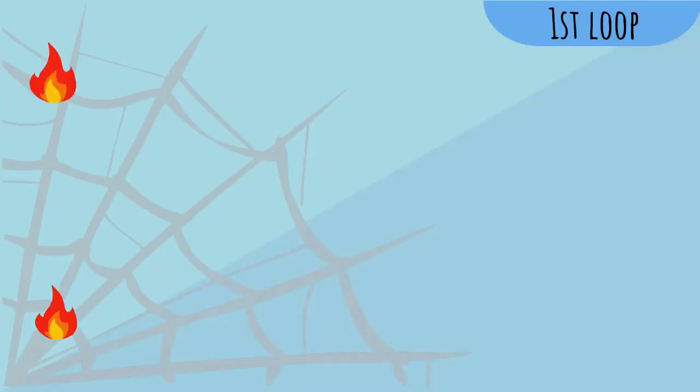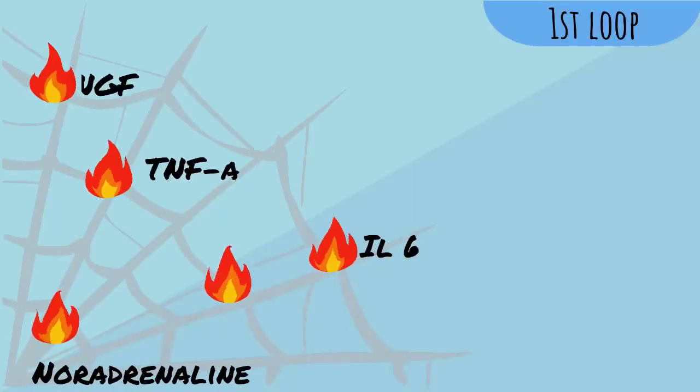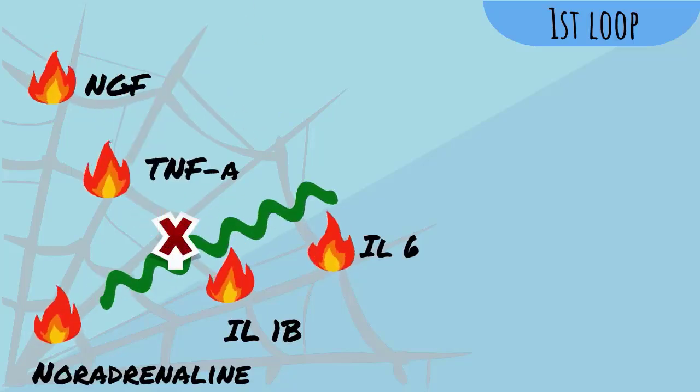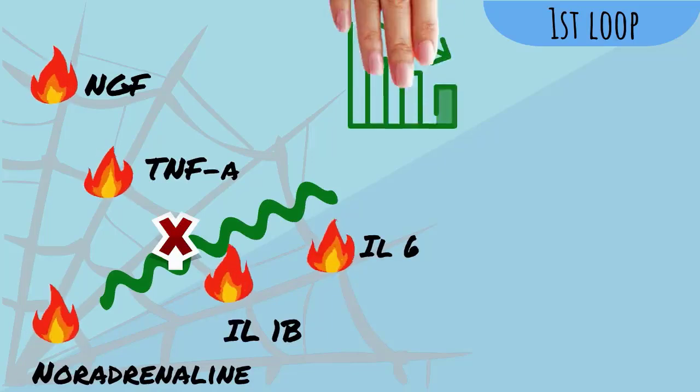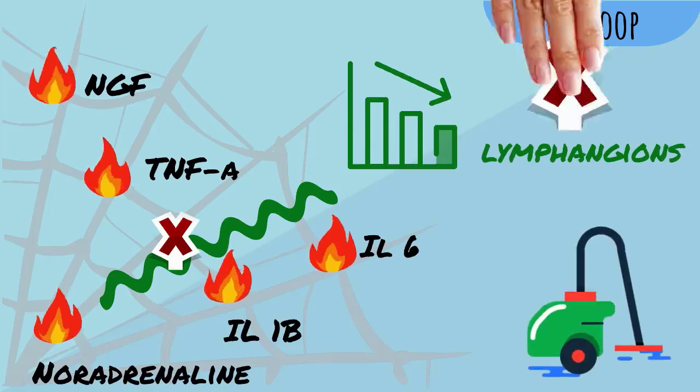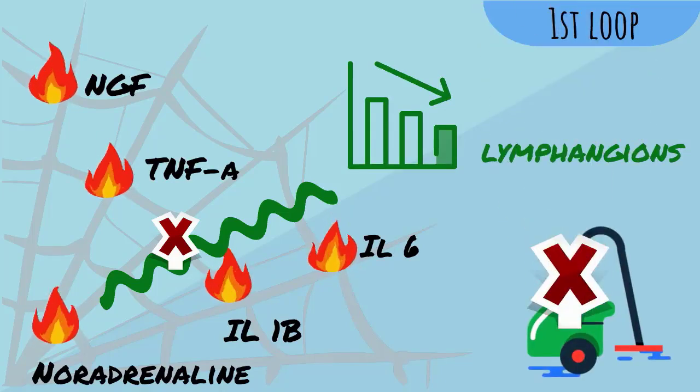Here's the first loop. Stagnant inflammatory substances disrupt the functioning of the lymphatic channels that clean the fascia. They directly disrupt their function by reducing the contraction of the lymphangions, which are the parts of the lymphatic tube that contract to suck up the recovered interstitial fluid. The fascia's waste aspirators are therefore put out of action.